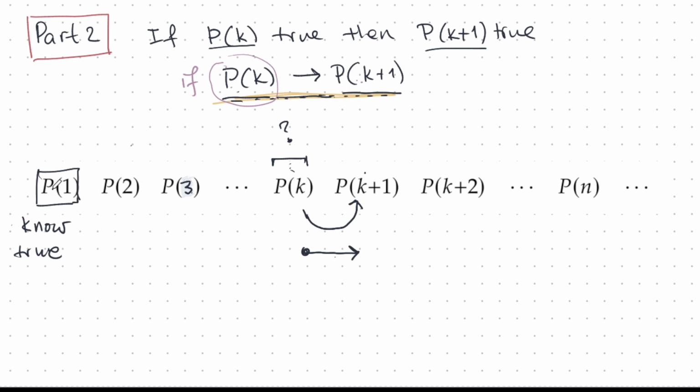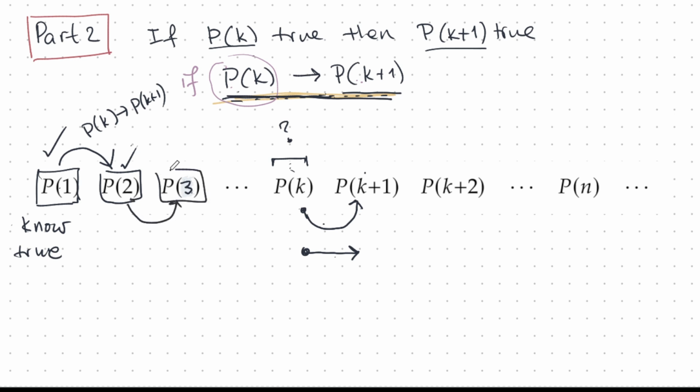We can prove the truth of P1. Well, now I can apply this proving machine here, and I can get the next one. Bang. Now that I know this one is true, I apply pk implies pk plus 1. Well, k here is 1, so I know this one is true. Done. And now I apply this machine again, and I get the next one. The next one is true. Bang. I got it. And you keep going.